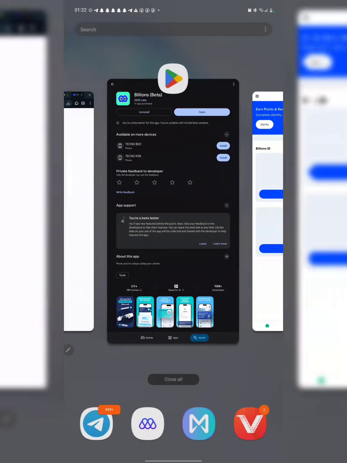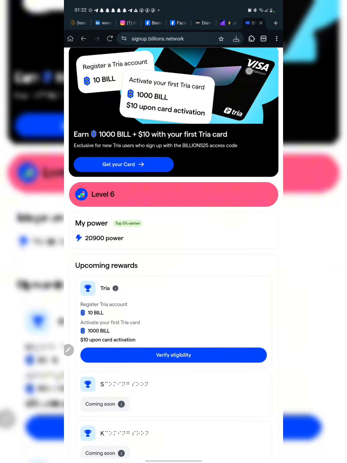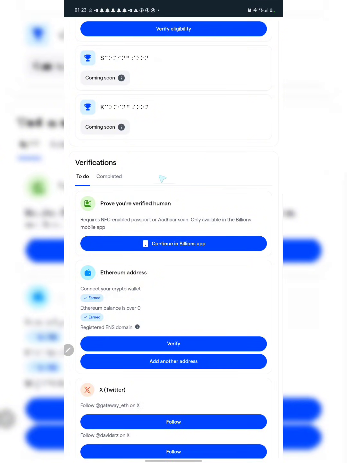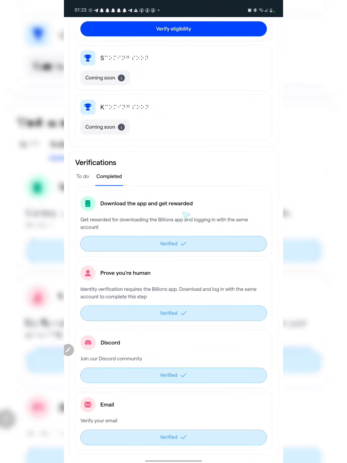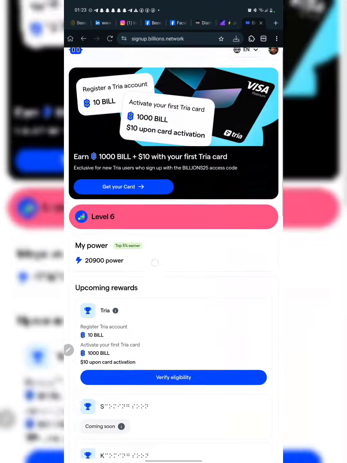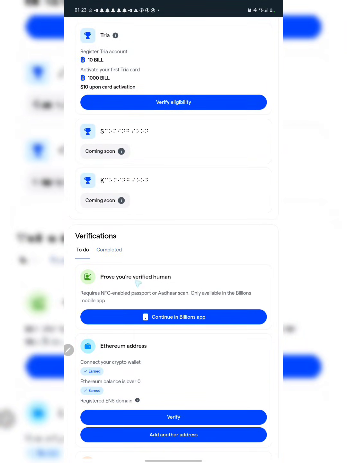So what they actually meant was that if you have been on the billion network airdrop before now, your accounts have been disabled from earning more points. For example, when I scroll down here, you can see we have verifications, and when we come over here to completed, you can see these are the tasks that I have actually completed, and these are the ones that I am able to complete.